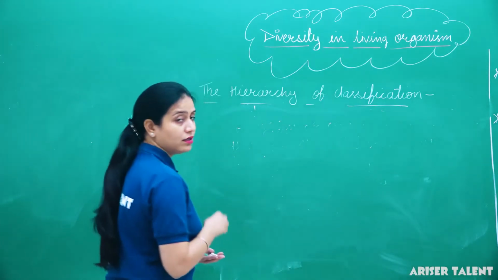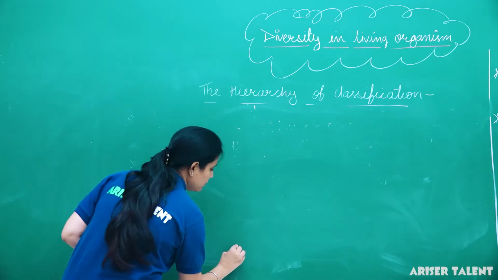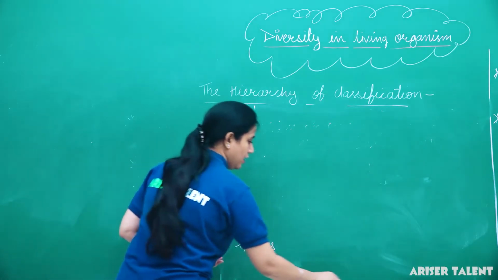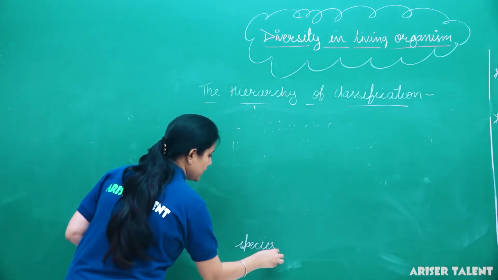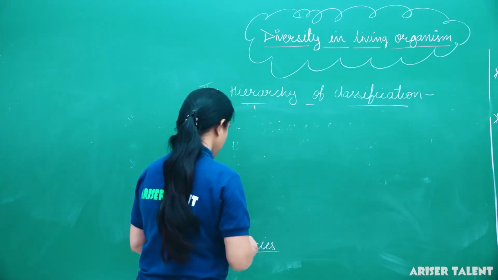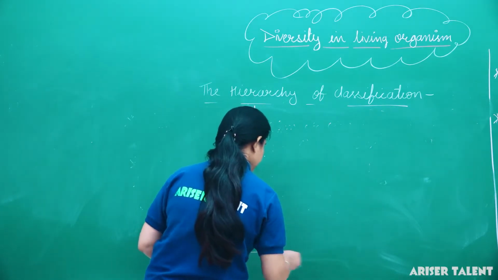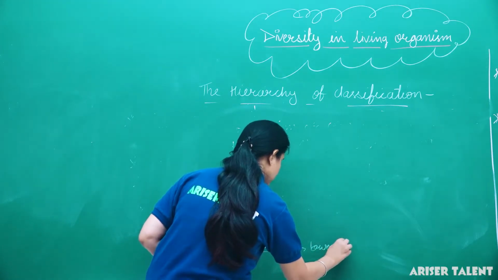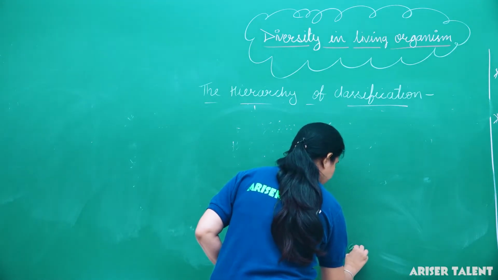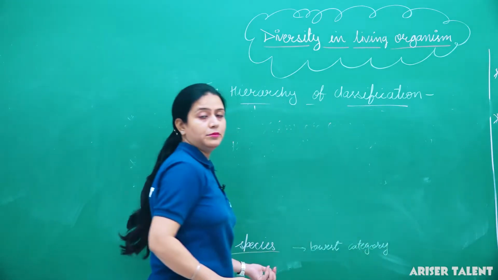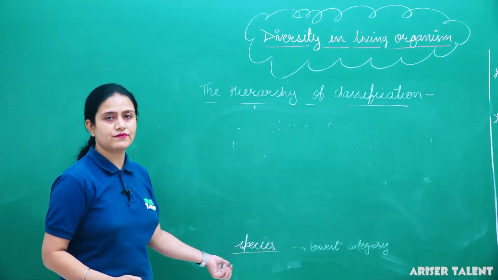If we talk about the lowest, then it starts from species. Species is the lowest category of organisms, and it is also known as the basic unit of classification.